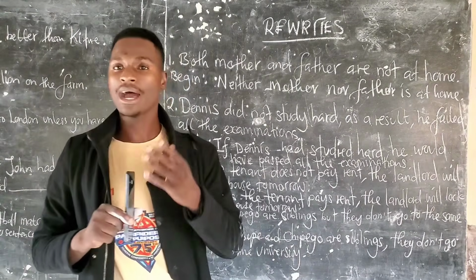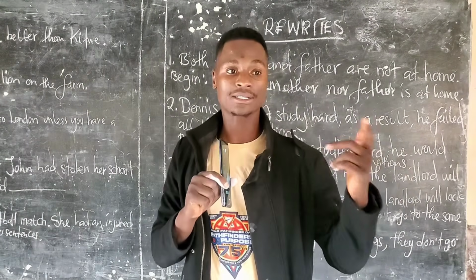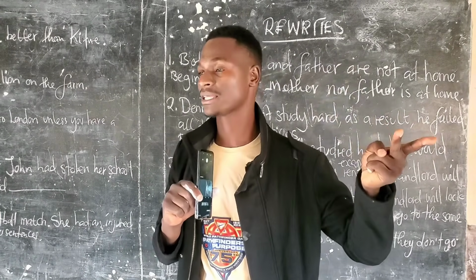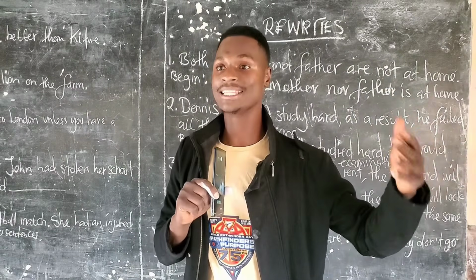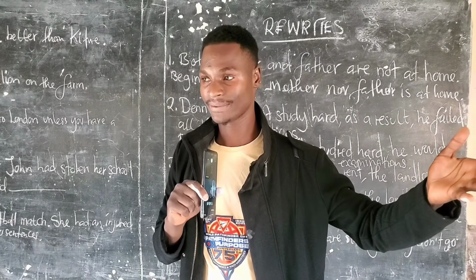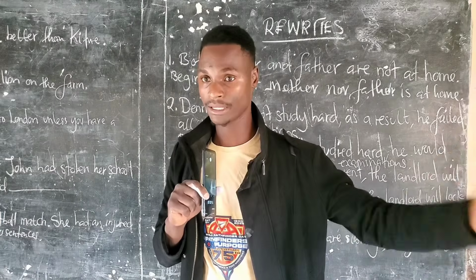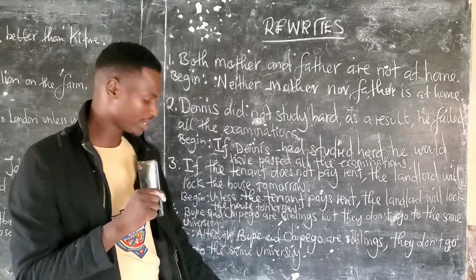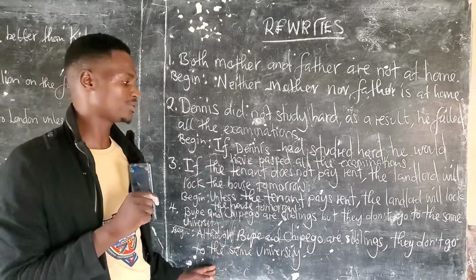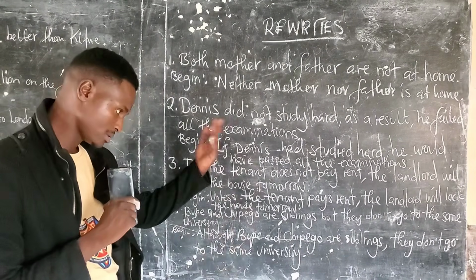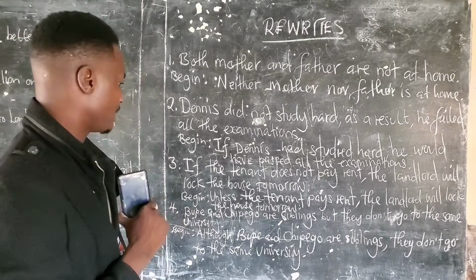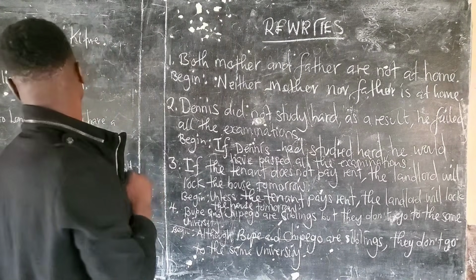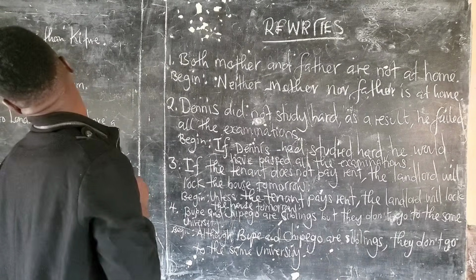Now, other types of contrast, we also have something like this: despite, in spite. Are we together? Yes. Despite, in spite. So you can use in spite and despite to write the same sentence. So this is under contrast. So practice a lot.